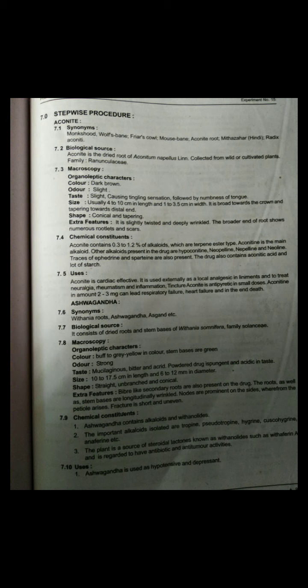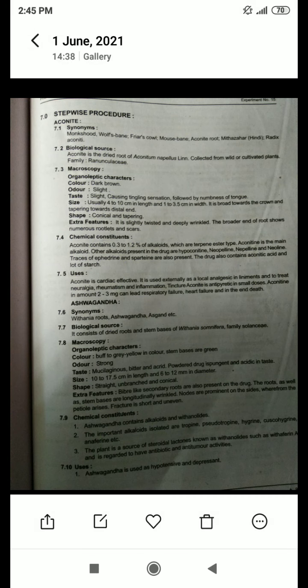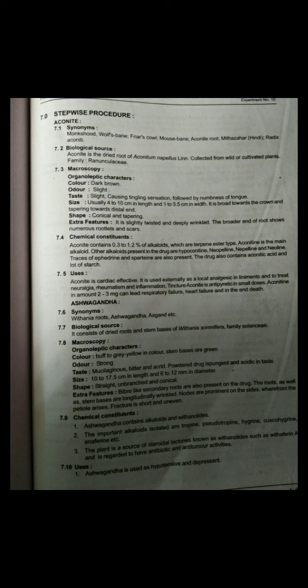Then use. What is the use of aconite? Aconite is a cardiac depressant. It is used externally as a local analgesic in liniments and to treat neuralgia, then rheumatism and inflammation. Tincture of aconite is antipyretic in small doses. Aconitine in a small amount, 2 to 3 mg, can lead to respiratory failure, heart failure and in the end death.